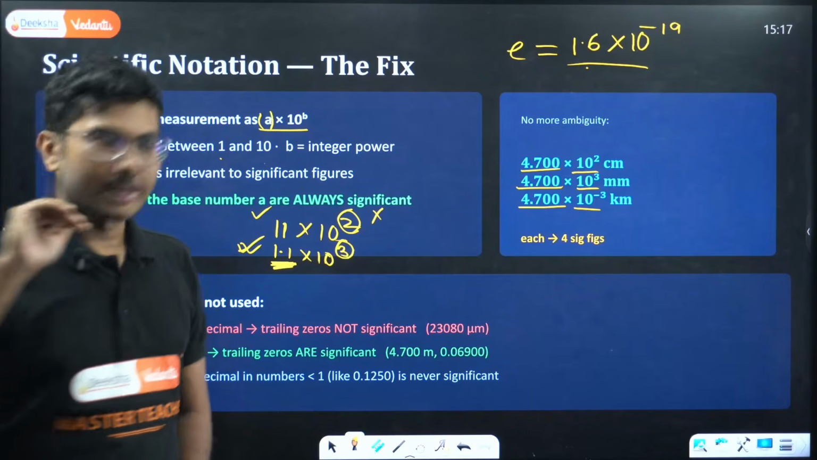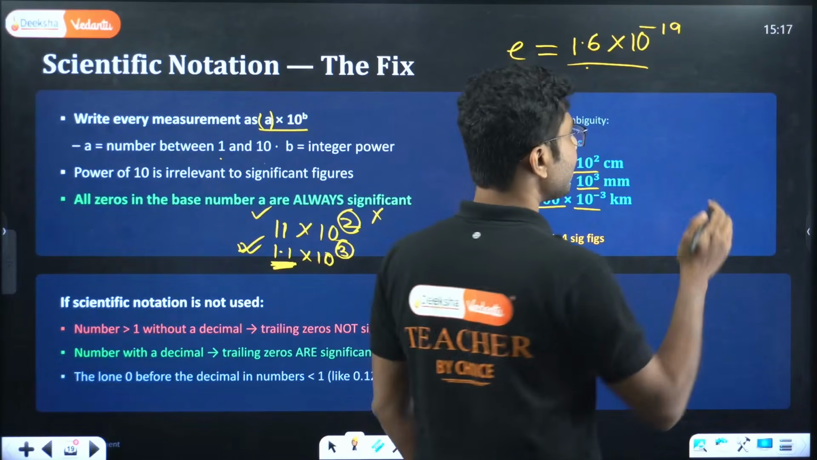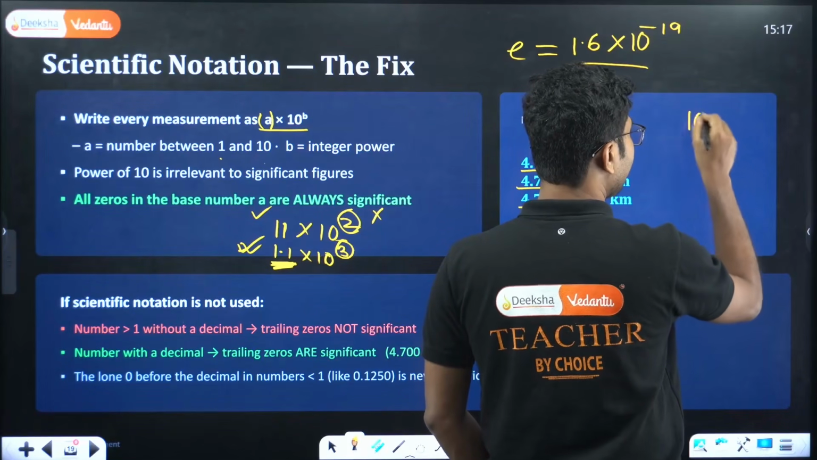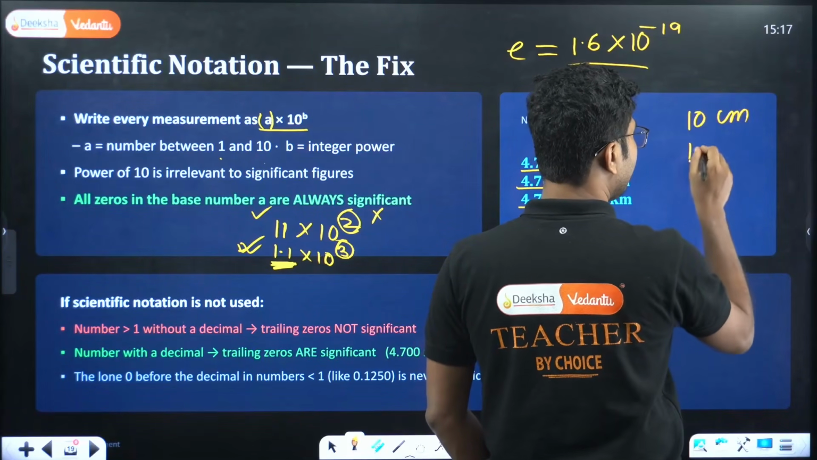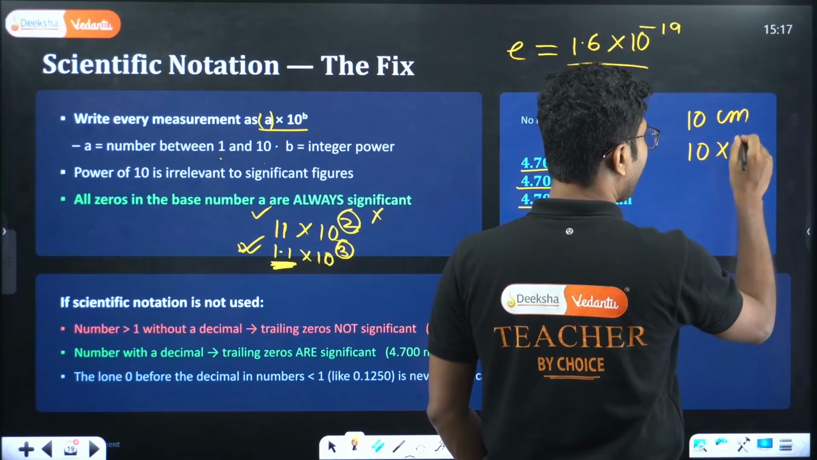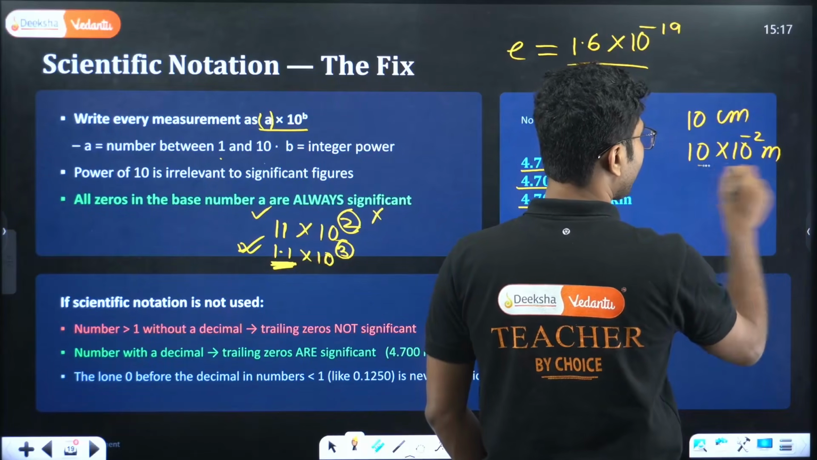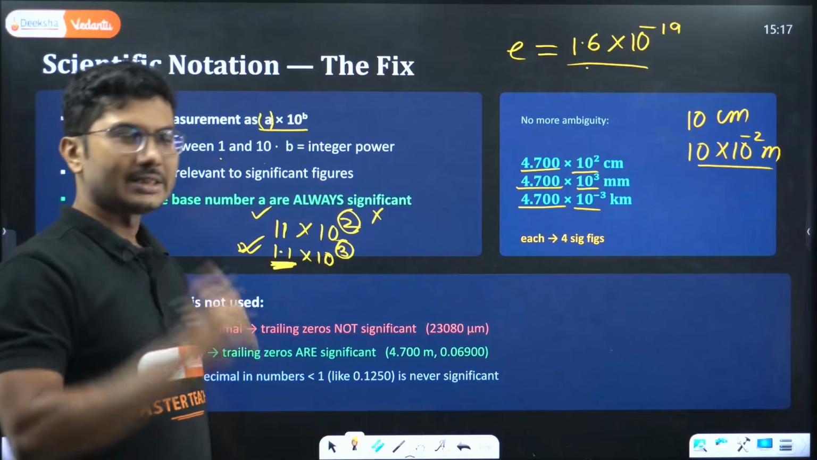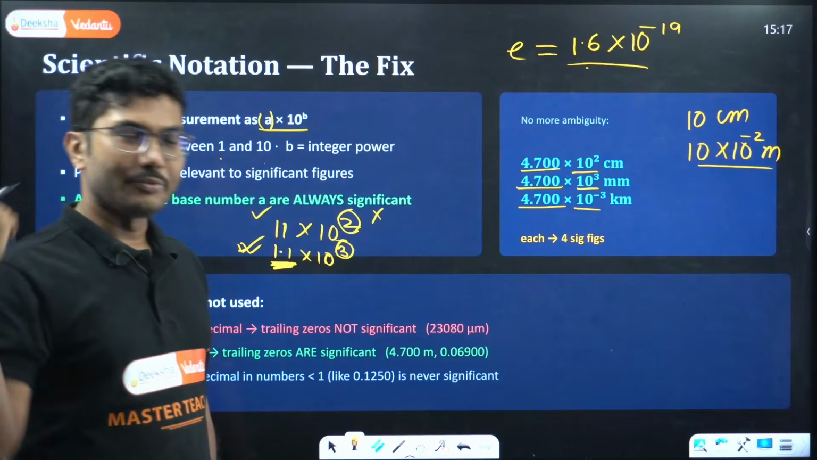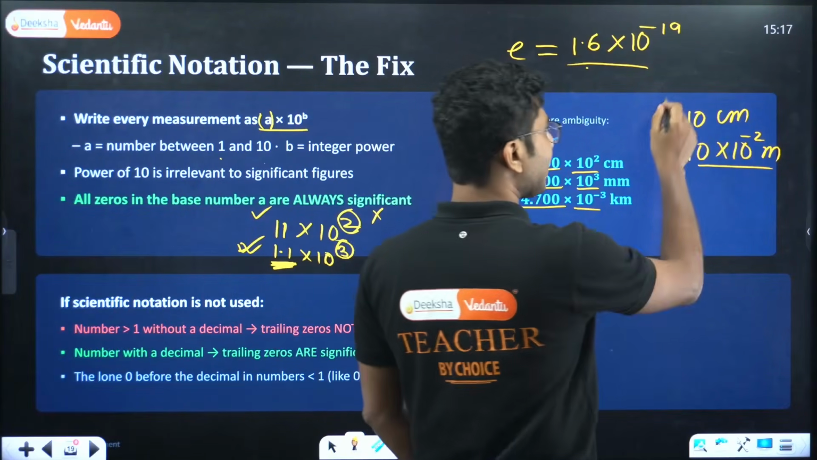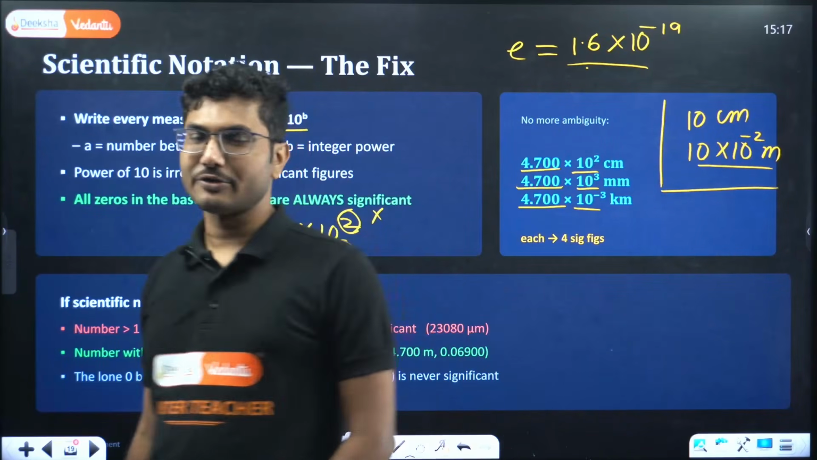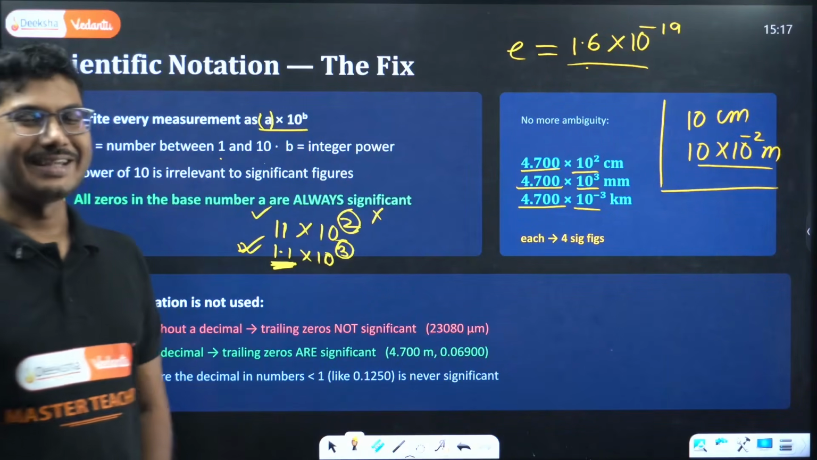When you are solving questions in future, whenever some data is given to you, say 10 centimeter, we will use 10 into 10 to the power of minus 2 meter. Centimeter to meter conversion is one of the most important points in scientific notation, and it will be very handy, especially when you move to second PU, when you are solving questions on electrostatics. This will save your life.